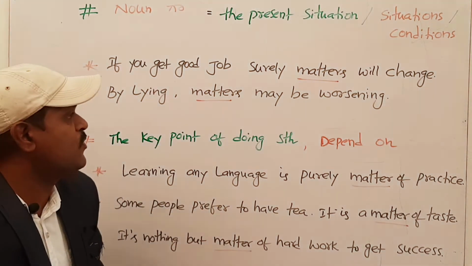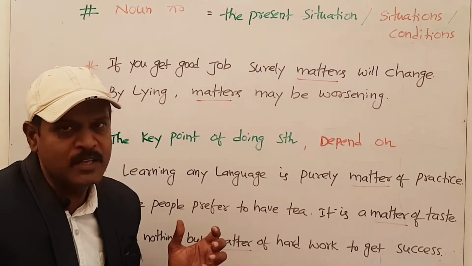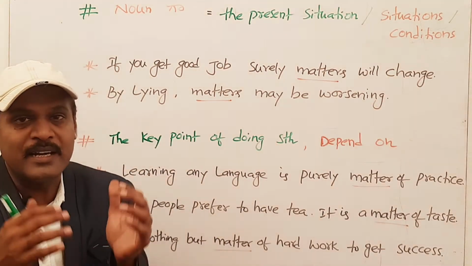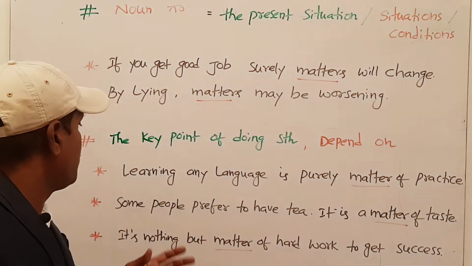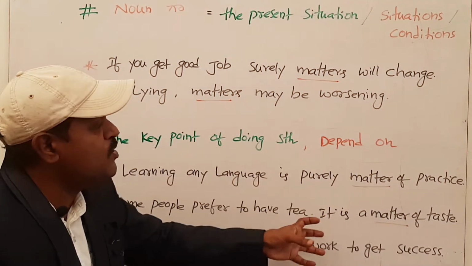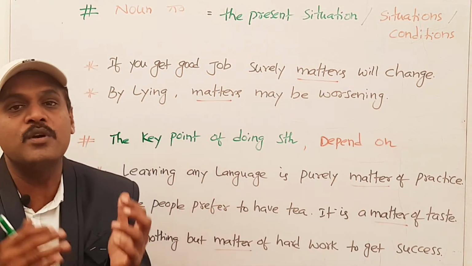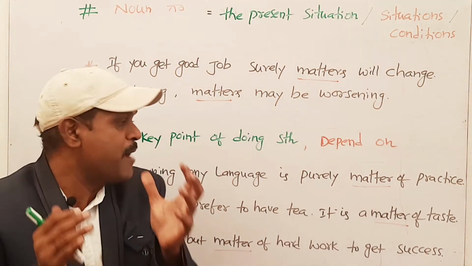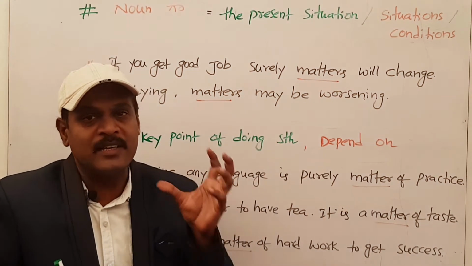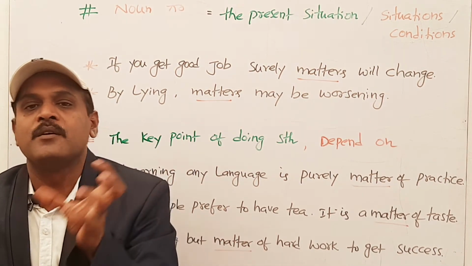The next use of matter as a noun is the key point of doing something or depending on something. The crux of the point, the main thing of the point. Example: learning any language is purely a matter of practice. That means the more you practice, the more you are able to speak any language. That means it is purely a matter of practice. The key element of learning the English language or any language is practice.